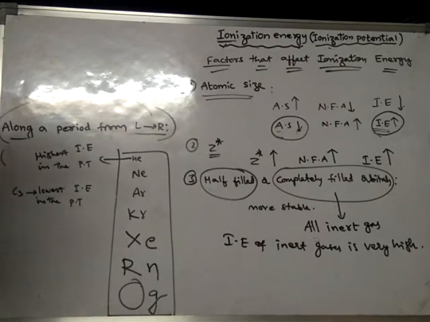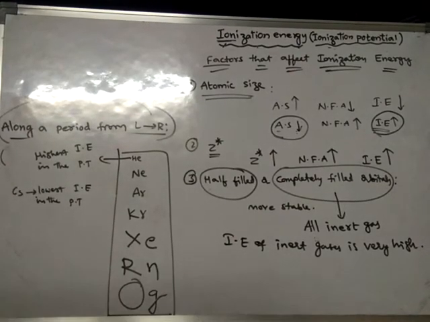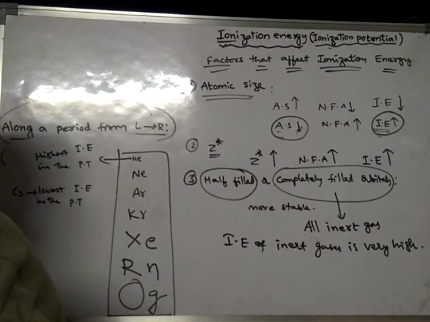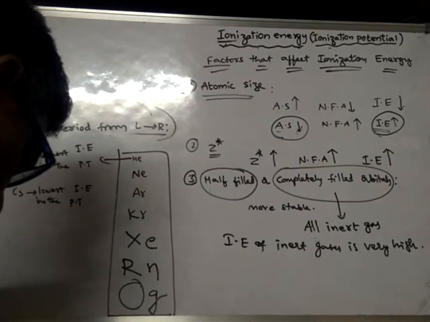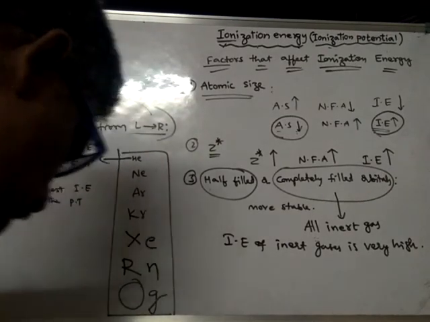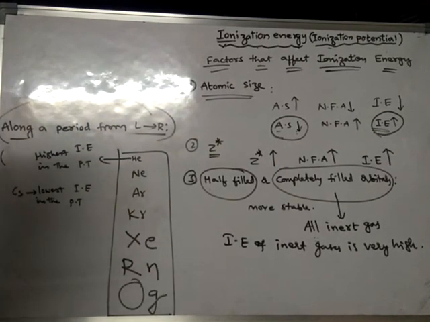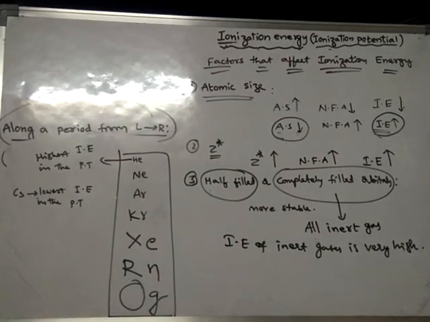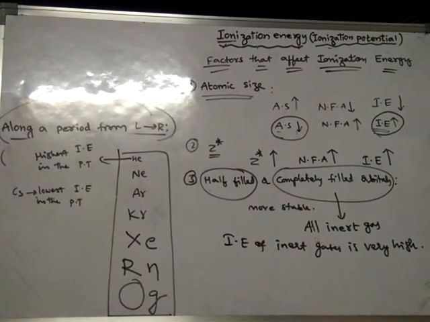So in this way, we discussed the half filled orbital configuration and the completely filled orbital configuration. We'll discuss the other factors that affect ionization energy in the next session.